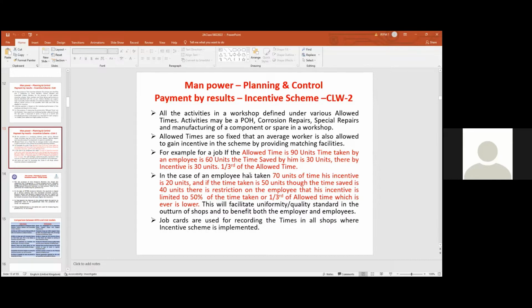How much time he can save by doing it, and how much time he can save for doing additional output, is measured. That is the objective of the incentive scheme.